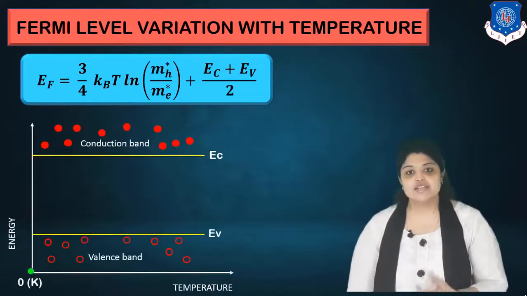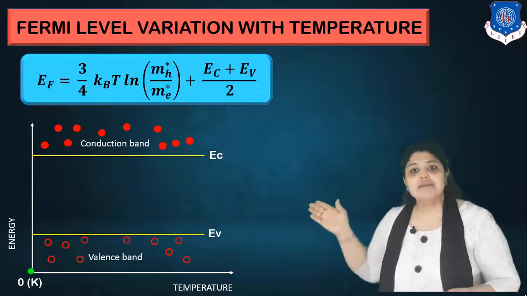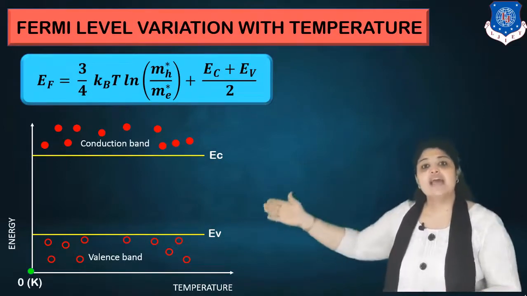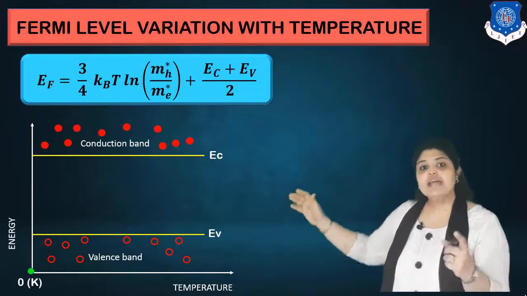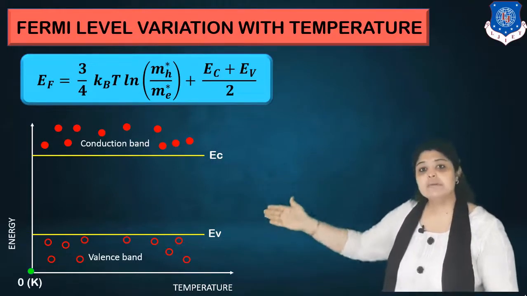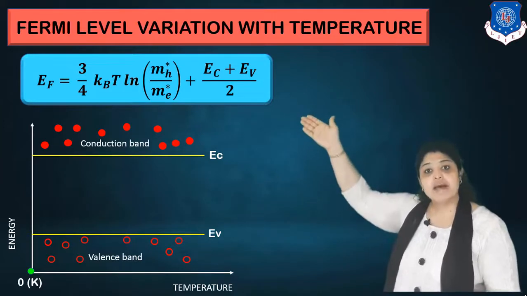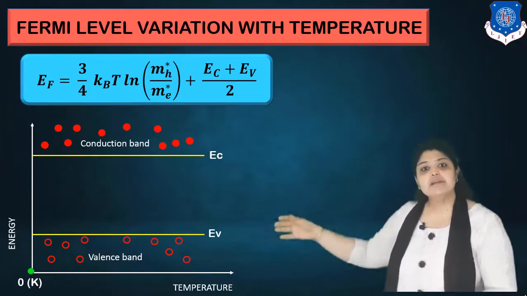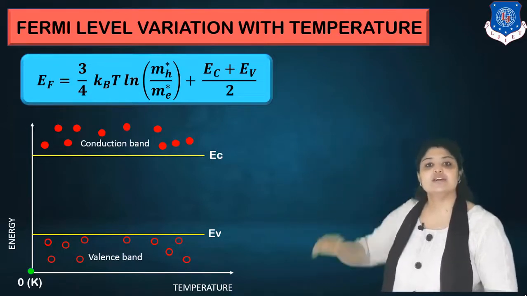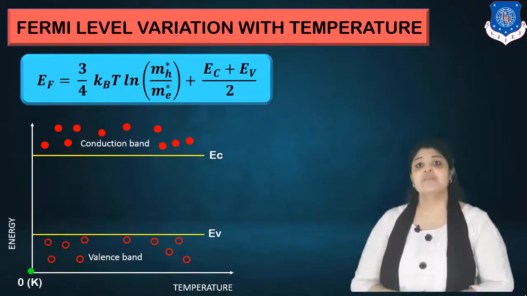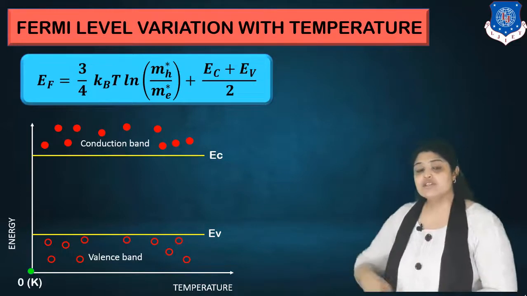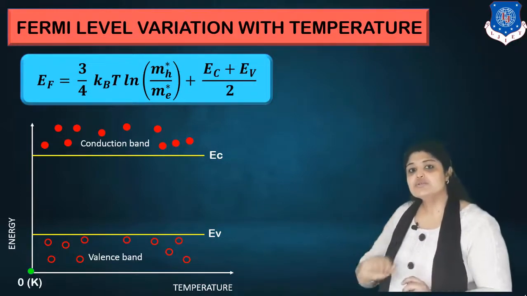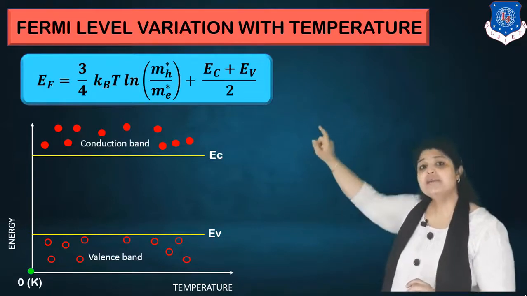Now let's see the variation. In this graph you can see temperature as the x-axis and the energy on the y-axis. I have shown in the graph 0 Kelvin temperature. I have shown the maximum of valence band as EV, the minimum of conduction band as EC. You can see holes are present in valence band, and conduction band has electrons present. Just consider this equation. If I substitute T is equal to 0, what will happen in the equation?